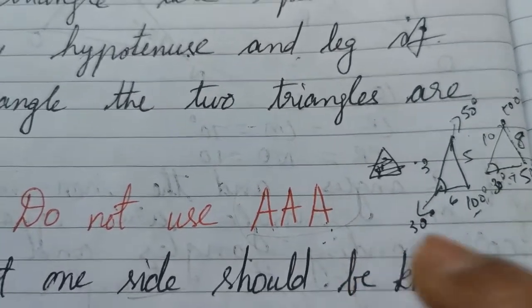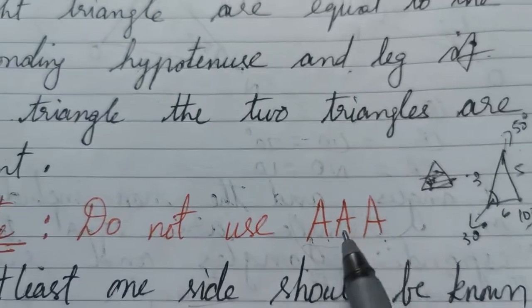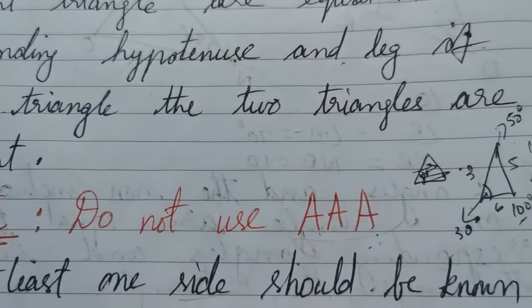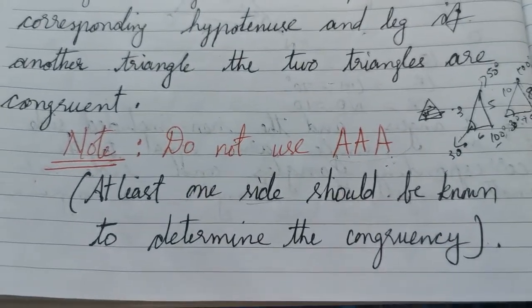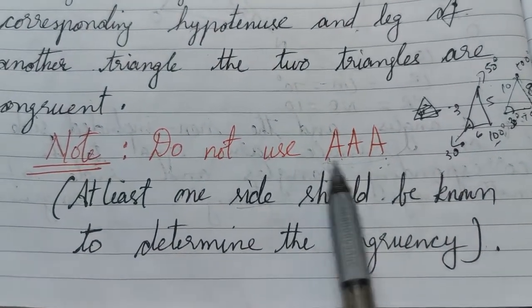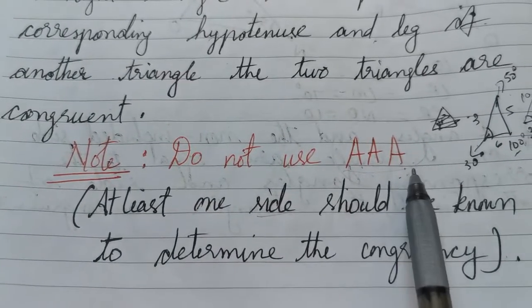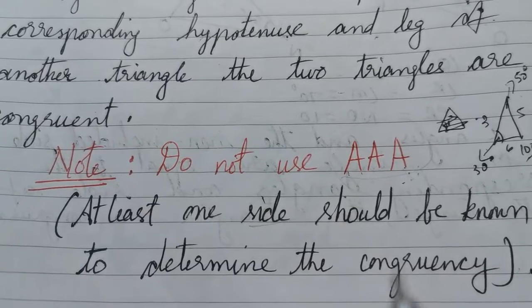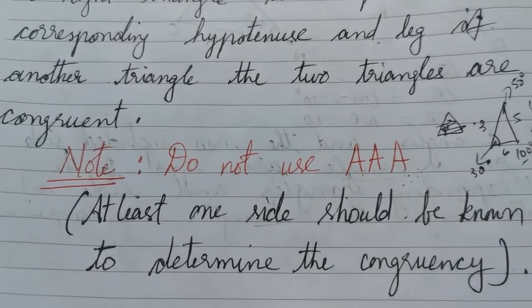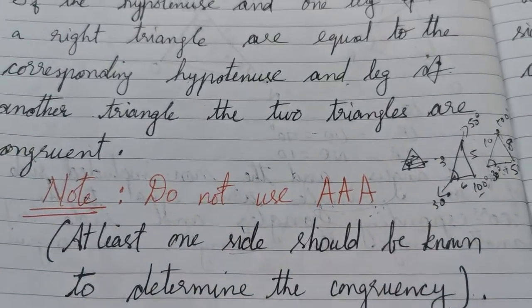They may vary in the size. So to confirm that the two triangles are congruent, we need to know at least one side. So we cannot use AAA. We need to know at least one side to determine if the two triangles are congruent or not.